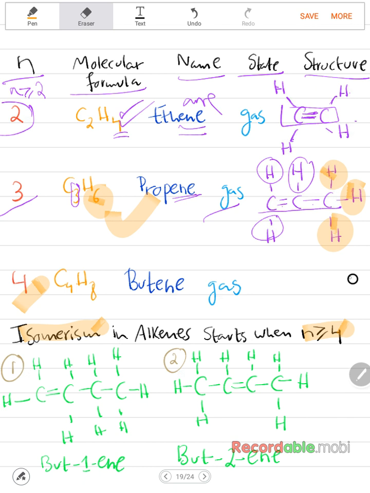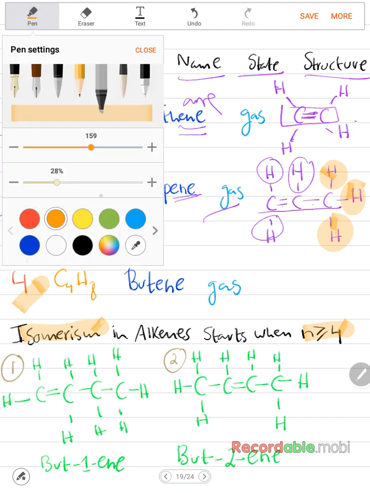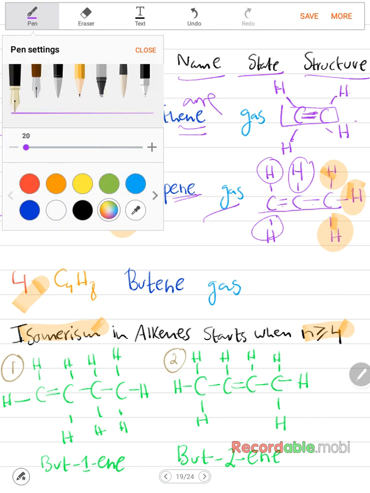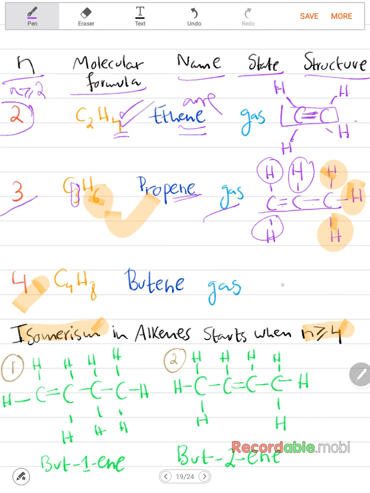So in alkanes, isomerism occurred, for example, when there was a substitution, a chlorine or a bromine added, or for example, if there was branching. Sorry, let me get the pen. So for example, remember in alkanes, it was C, and then all these are hydrogen, and for example you put a chlorine here, so it will be 1-chloropropane.